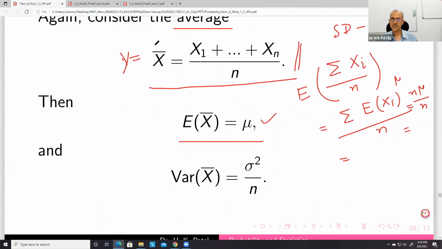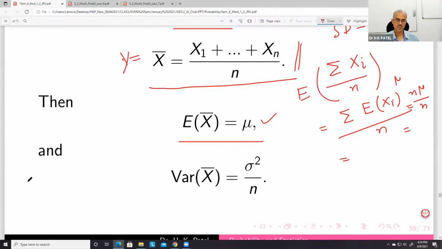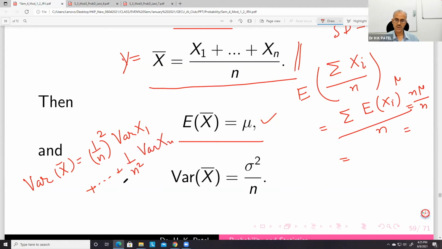And then variance. So variance will be what? This is actually 1 upon n square variance of x1 plus 1 upon n square variance of xn.